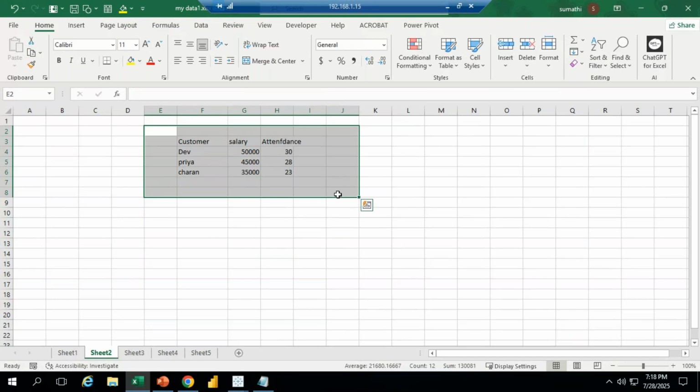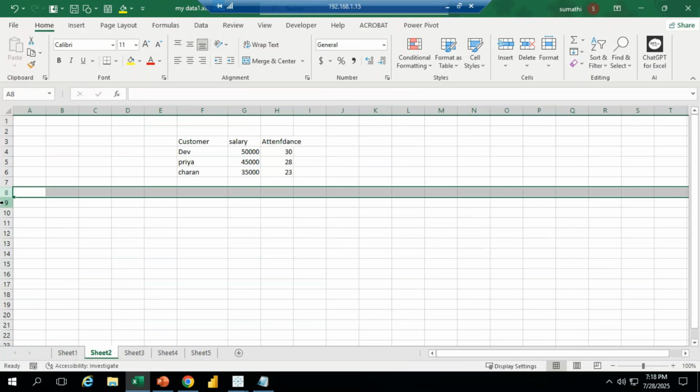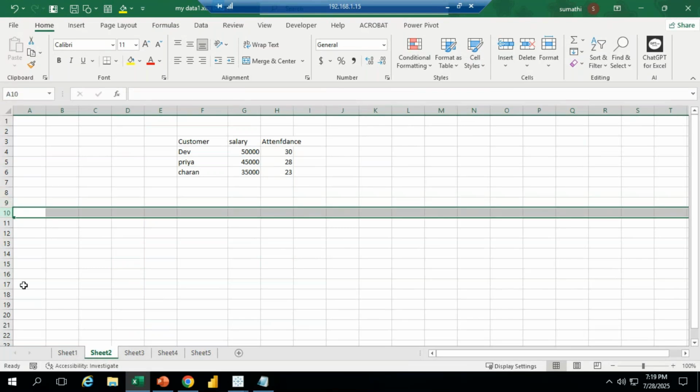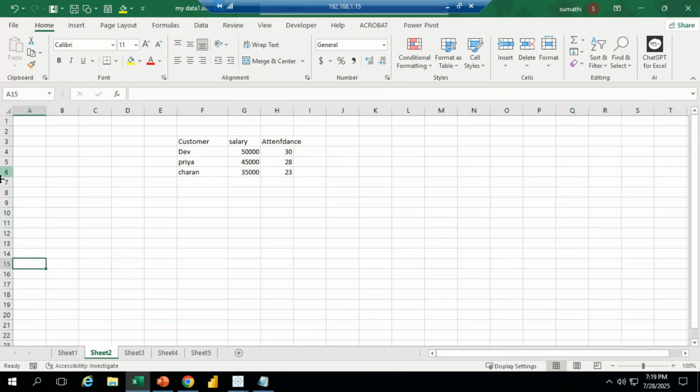Sometimes when we import the data, 4 or 5 months of data, more than 10,000 rows are imported. That's why, for rows, all these things are rows. In the vertical direction, whatever options we have, that is the rows option. For rows they gave numerics, for columns they gave alphabets.